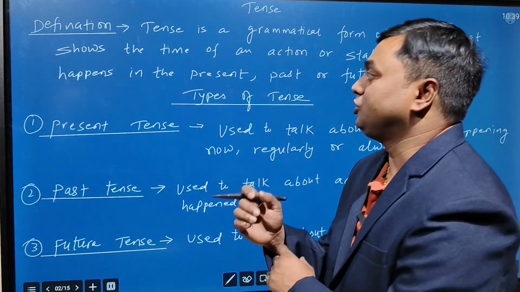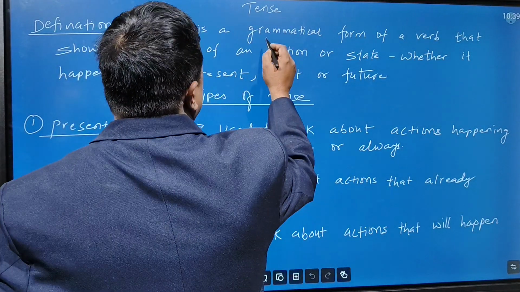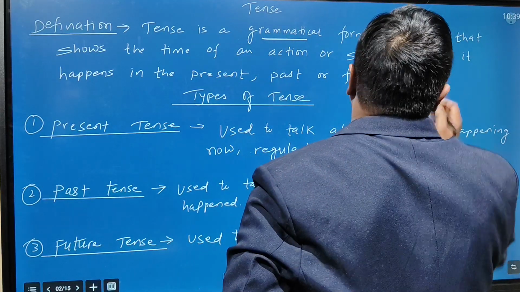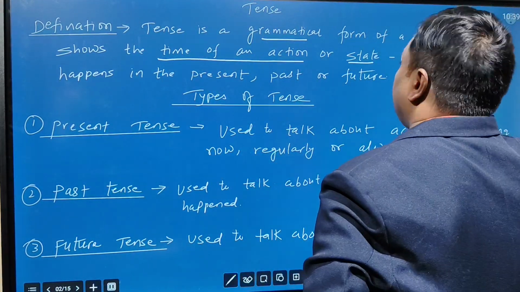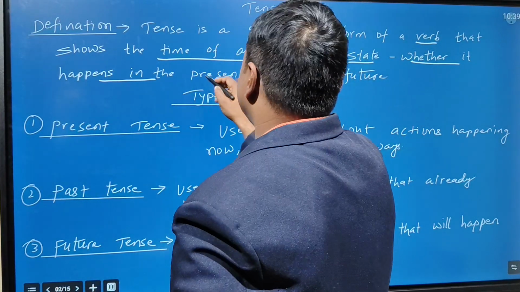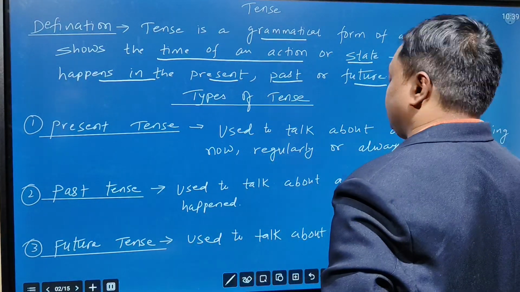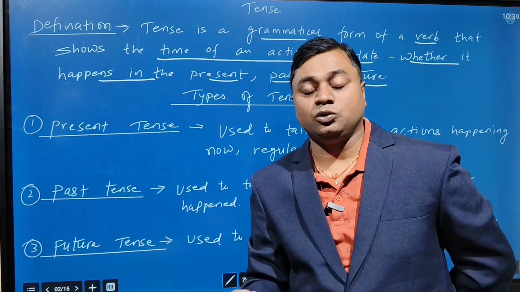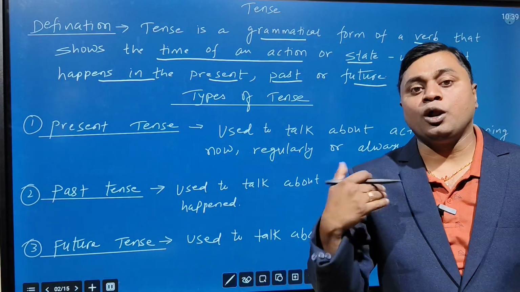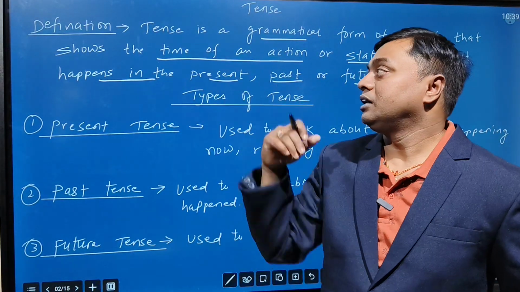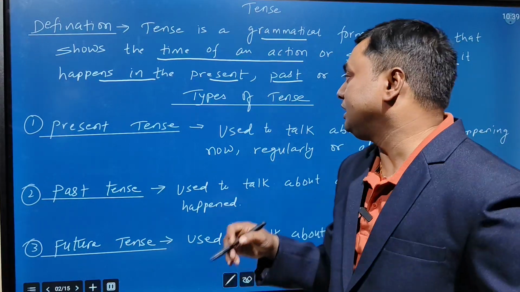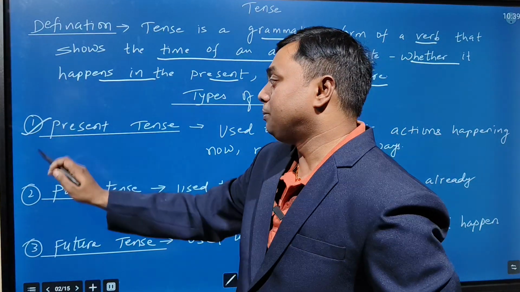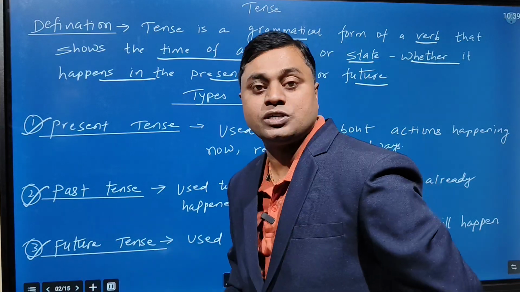So let's see the definition of tense. Tense is a grammatical form of a verb that shows the time of an action or a state, whether it happens in the present, past, or future. Whether the action happened in the present or past or future, that is determined by the tense. So basically there are three types of tenses: present tense, past tense, and future tense.